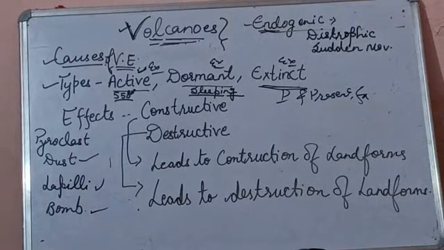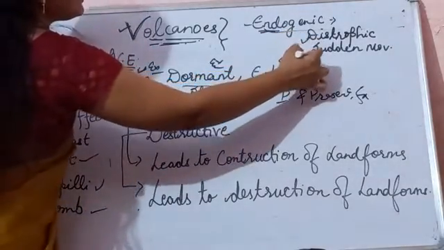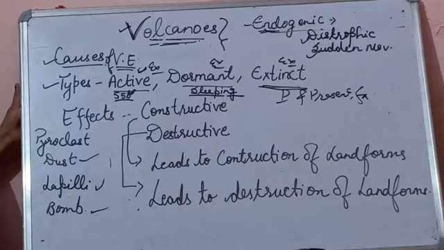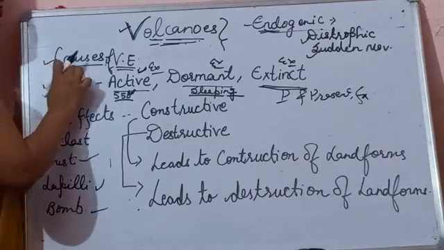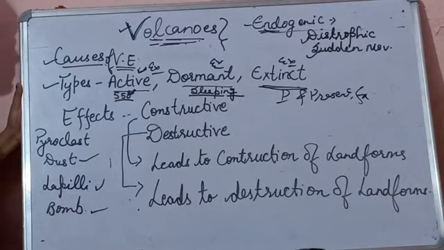So I told you about the volcanoes. Volcanoes are the result of the endogenic forces which operate inside the surface of earth. The forces which operate inside the earth consist of two types of movements: diastrophic movement and sudden movement. Volcanoes and earthquakes are examples of diastrophic and sudden movement. We have studied the causes of volcanic eruption: intense heat and pressure, plate tectonics, and the magma chamber.